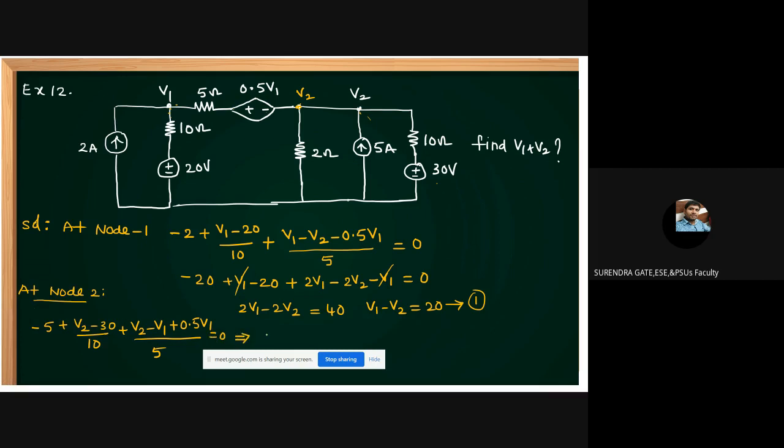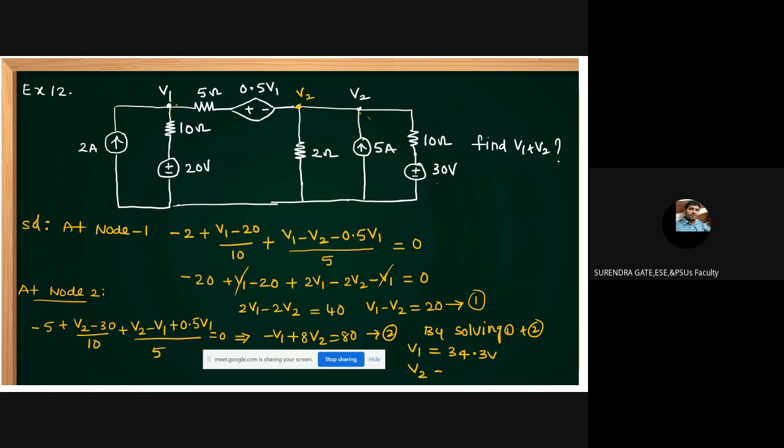You simplify this one, what can you get? Minus V1 plus 8V2 is equal to 80. You try that one, simplify this. This is equation 2. Then by solving 1 and 2, equation solving is important here. Then we can get V1 equal to 34.3 volts.